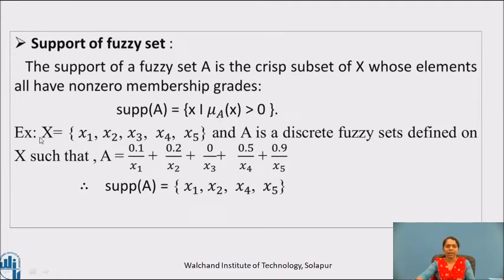For example, if capital X is given by the set {x1, x2, x3, x4, x5}, and A is a discrete fuzzy set defined on X such that A is equal to 0.1/x1 + 0.2/x2 + 0/x3 + 0.5/x4 + 0.9/x5. Then support of A is equal to {x1, x2, x4, x5}. We have to eliminate x3 since it has gradation 0.